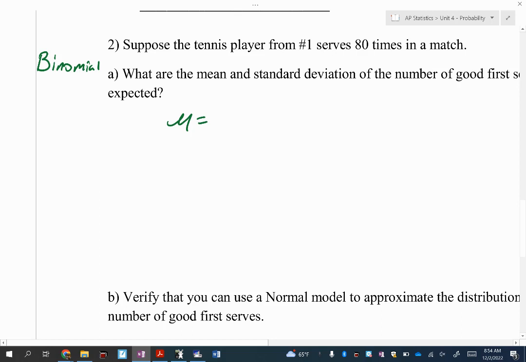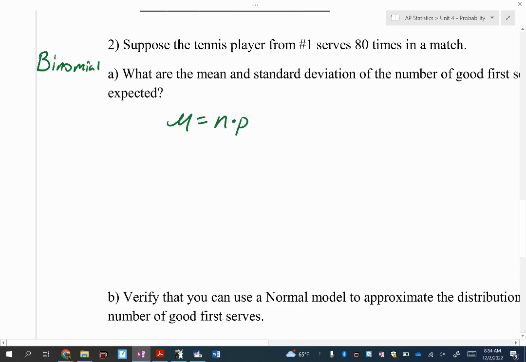And again, I have this memorized. Does anyone know the formula to find the average, the mean? Trials, that's what we're looking for. The number of trials times P. You could write P times N, Jonathan, I don't care.